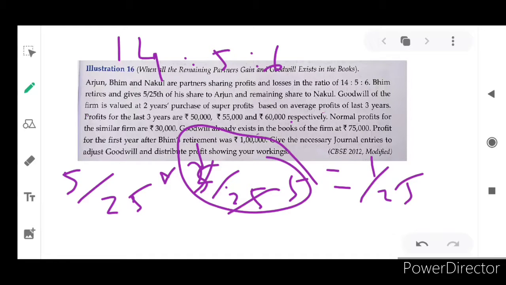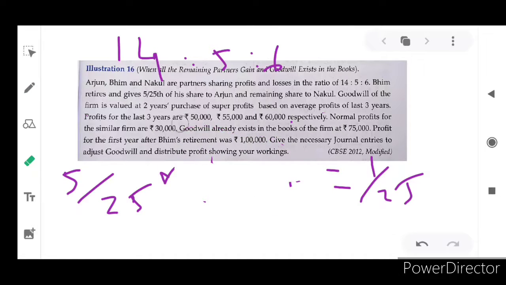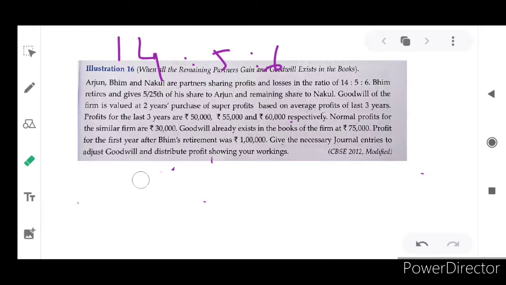Can you understand how this 1/5 came? Because of the old shares, 14:6 is 14 by 20, and Arjun's 14 plus Nakul's 6 makes 20. So 1/5 will be given by Bhim to Arjun, and the remaining 4/5 will be given by Bhim to Nakul.